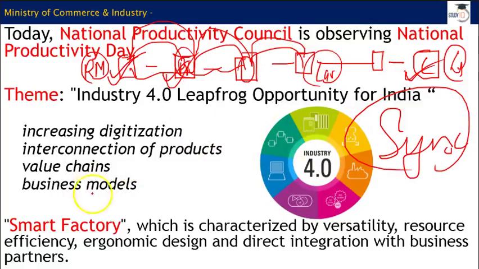This is possible because of making your suppliers your partners, and developing a business model that fulfills the requirements of the demands that we see in the market, and that's what interconnection of products is all about. This is basically what I mean when I say interconnection of products, value chain and business model.